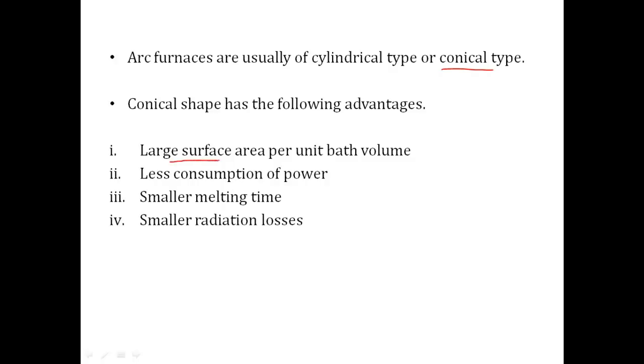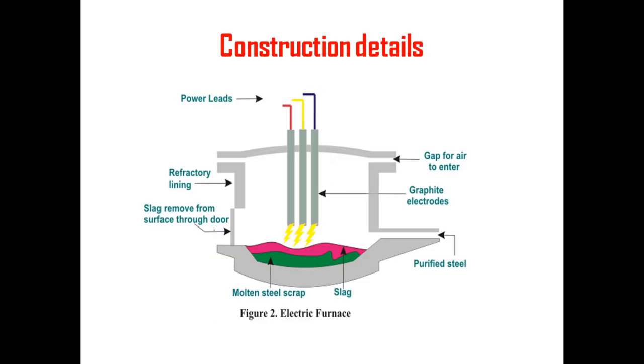Large surface means the area per unit volume of the bath. Bath is nothing but the charge which is to be heated here, and it consumes very less power and has a smaller melting time. Because of that conical shape, the melting of the metal will be very fast, and radiation losses will also be less. So these are just a few advantages of the conical type, because of which arc furnaces are designed in the conical shape, right. So now let's have some construction details of the arc furnace.